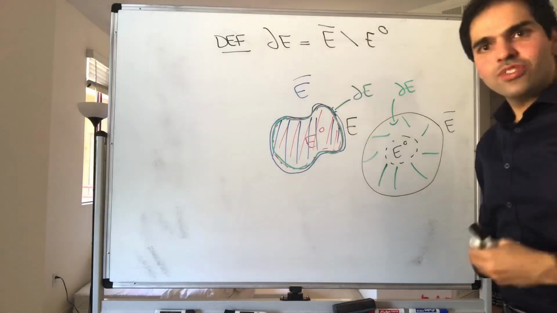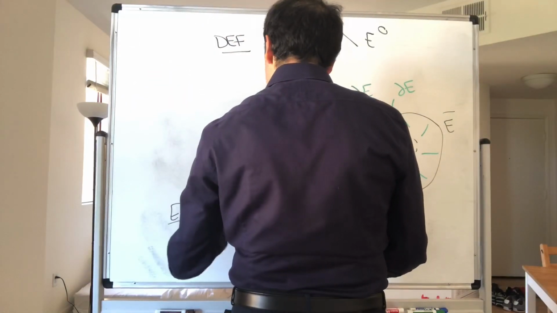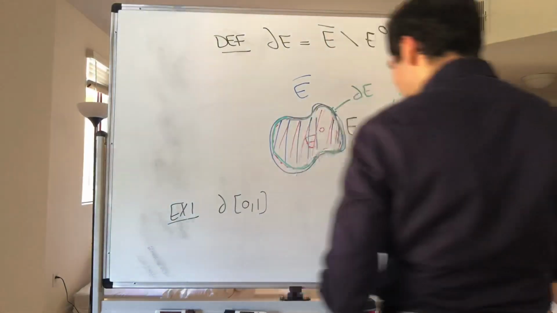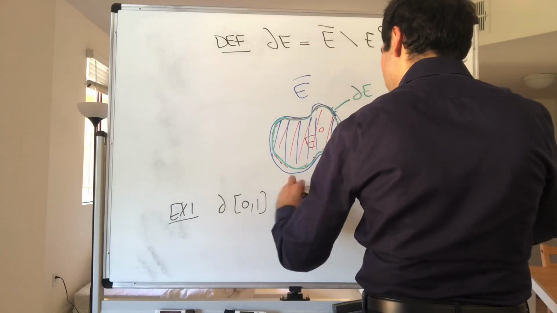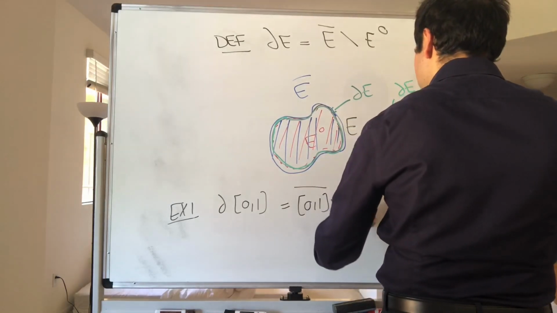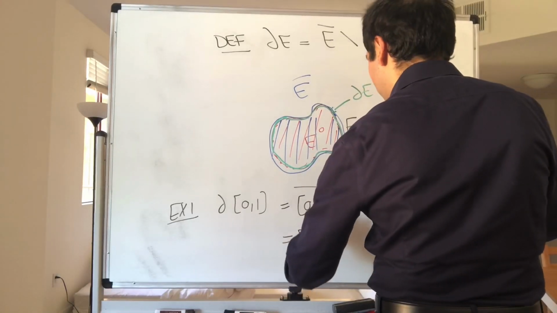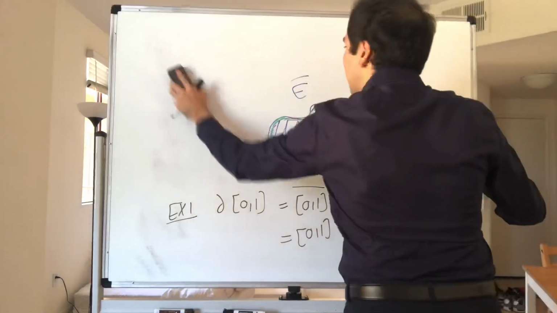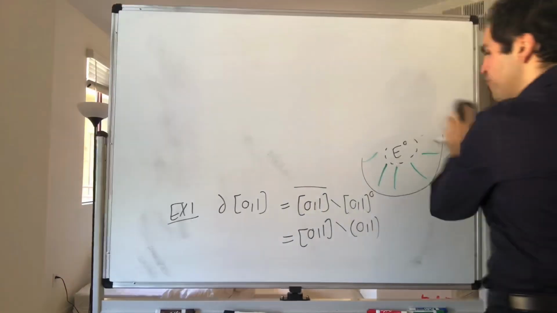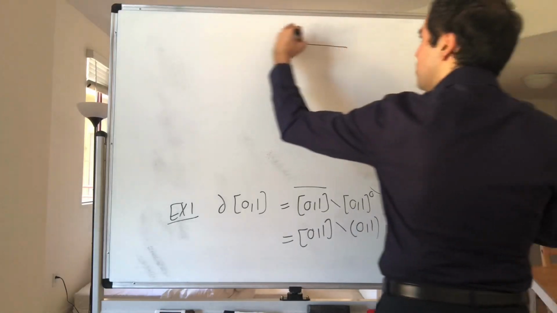So now let's do just a couple of examples with this. What is the boundary of the interval [0, 1]? Well, let's see. By definition, that is the closure of [0, 1] minus the interior of [0, 1]. But then [0, 1] is closed, so it's just [0, 1]. And the interior is just the open interval (0, 1). And what happens if you remove the open interval (0, 1) from the closed interval [0, 1]?